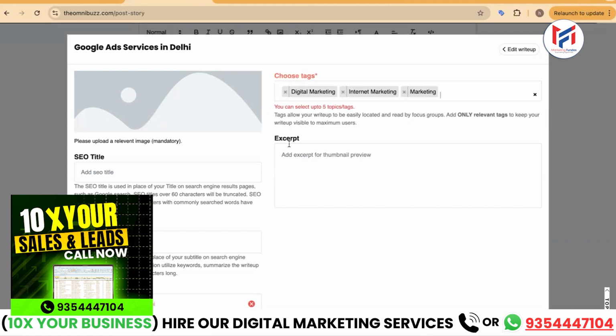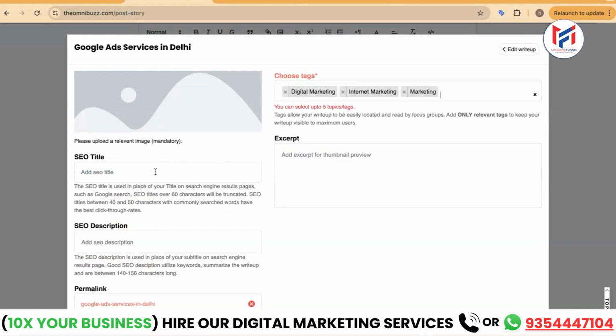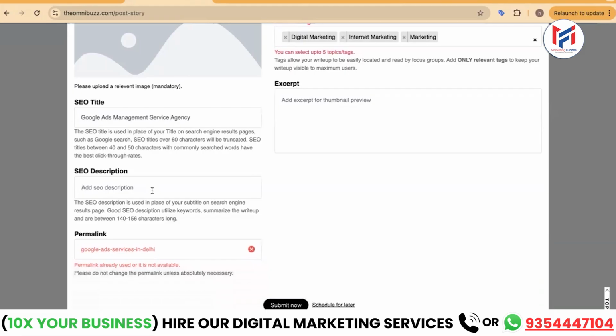And if you want to add a specific title for SEO, then we can add it: Google Ads Management Service Agency. If you want to add a description, then write best agency for digital marketing. So you can add in this way.